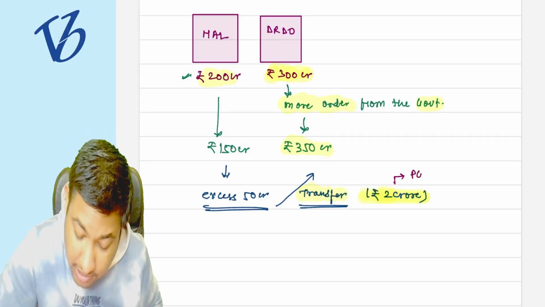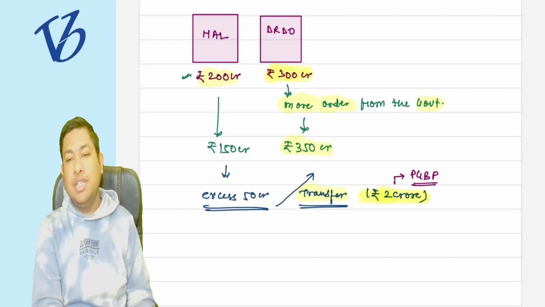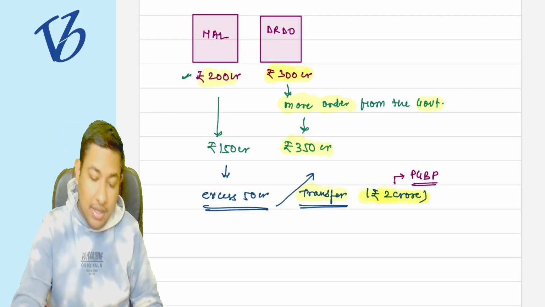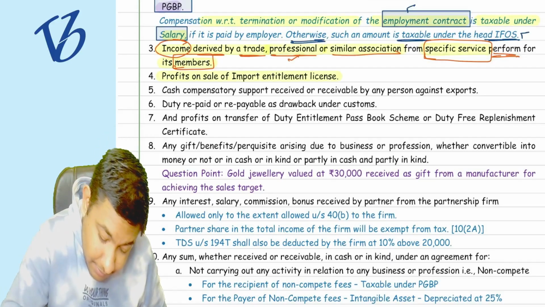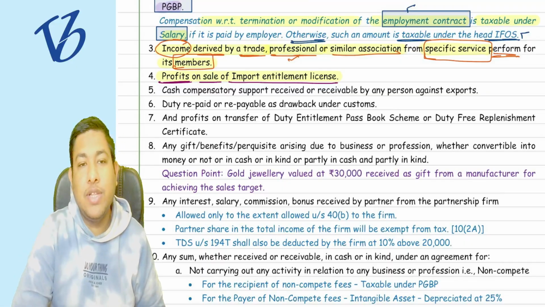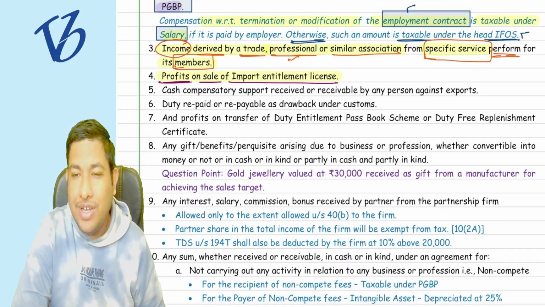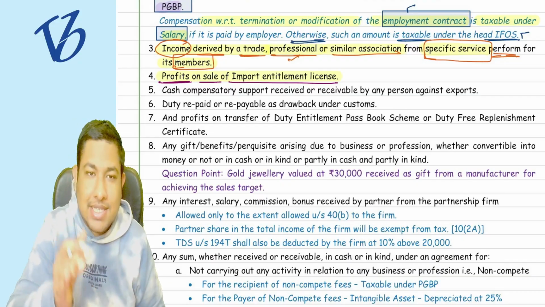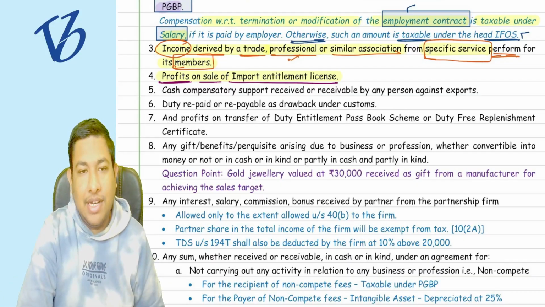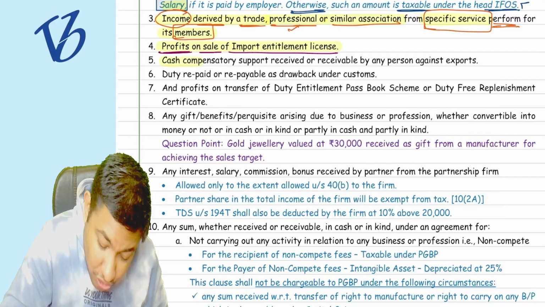It is going to be taxable under the head of PGBP. Tell me whether it is clear to you. See, profits on sale of import entitlement license, whatever profit you are earning from transferring or selling the import entitlement license, it is going to be taxed under the head of PGBP. Is this clear to you? Shall I move forward? Same things are here as well.